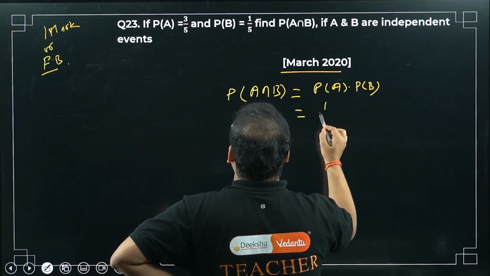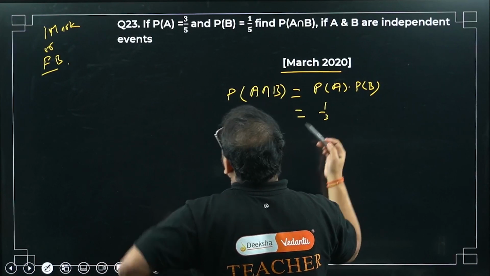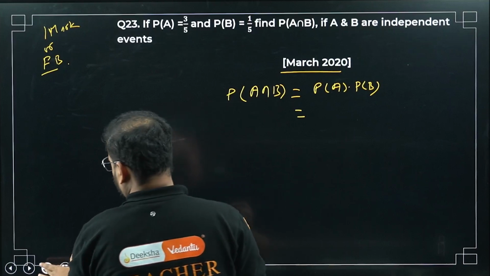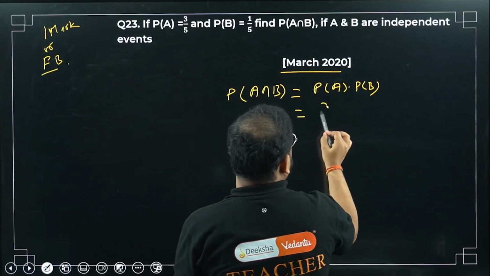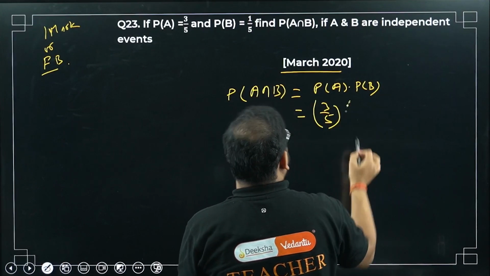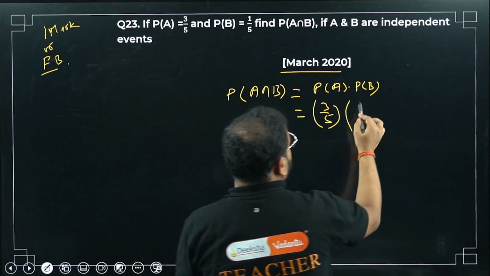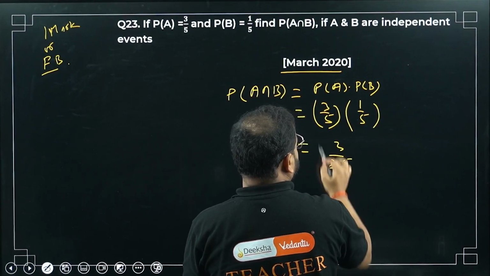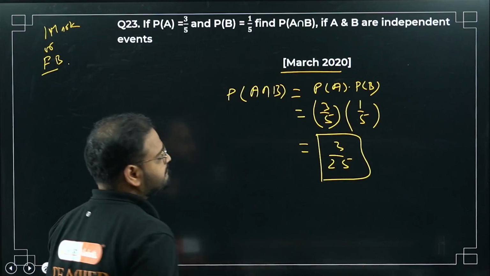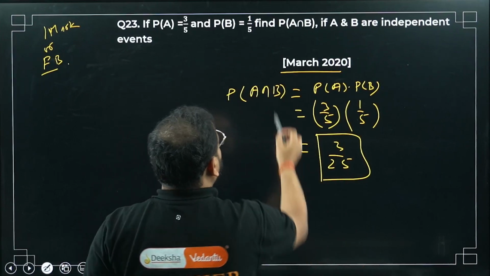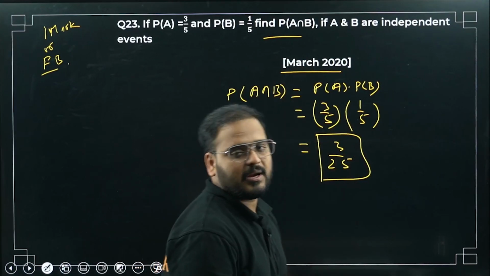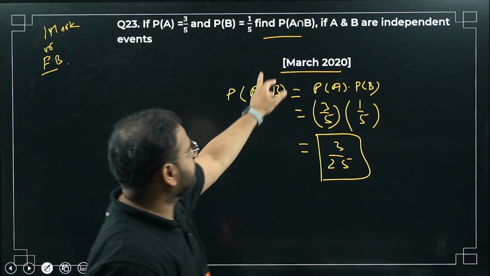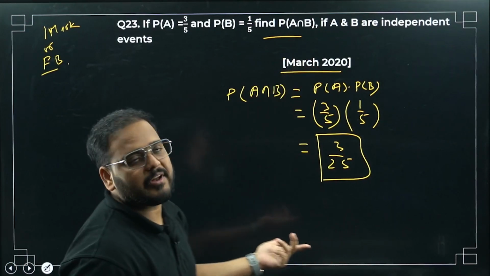So 3 by 5 and 1 by 5, so 3 by 25. This is the answer. When this condition is true, they are independent events. For them to be independent events, PA intersection B has to be 3 by 25.